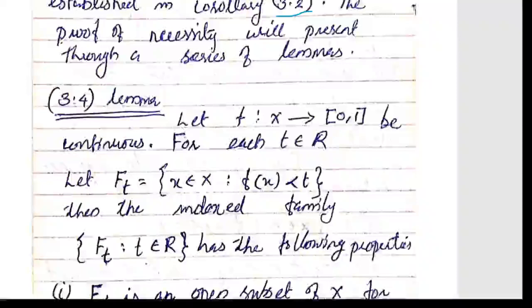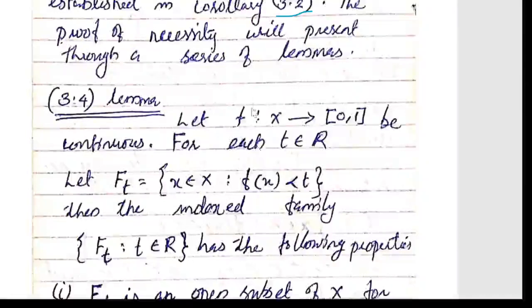Lemma 3.4. Let f from X to [0, 1] be continuous. For each t belongs to R, let f_t be the set of all x belonging to X such that f(x) is less than t.